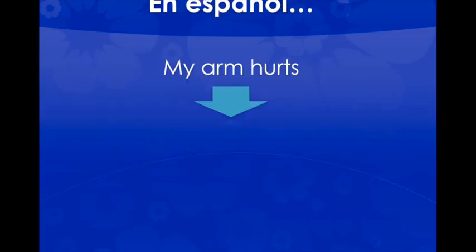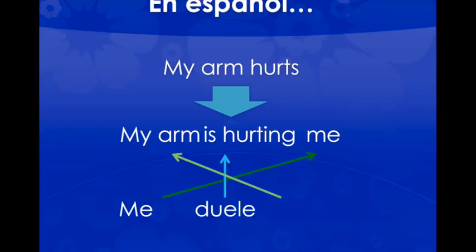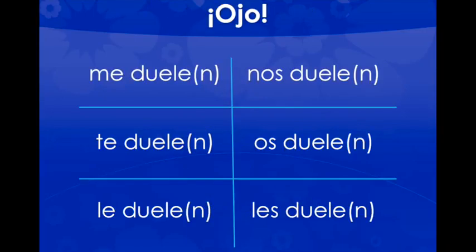However, in Spanish, now moving on to doler, this same thing is going to apply. So my arm hurts is really just like saying my arm is hurting me, or me duele el brazo. So instead of me gusta, we use me duele. Doler is an O to UE stem changer. So you can see in the boot, it would have to change from O to UE.